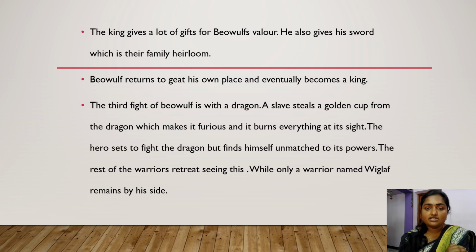And this gift also includes a sword, which is a family property of the king. And now, after getting all these gifts, Beowulf returned to Geats, which is his own place. And eventually, after a period of time, he becomes the king of Geats. Now, the third fight of Beowulf is set in this epic poem, and it is with a dragon. Okay, a slave goes and takes a golden cup. He steals the golden cup from this dragon, which angers the dragon very much, and it is firing everything in sight. And this angers the king of the Geats, which is Beowulf, and he sets up a fight with this dragon.